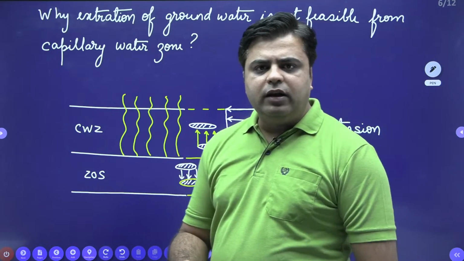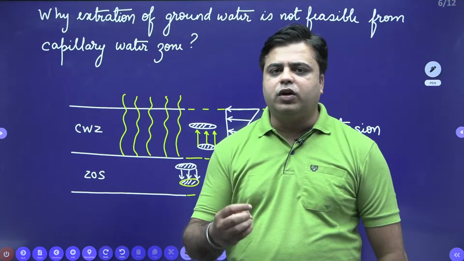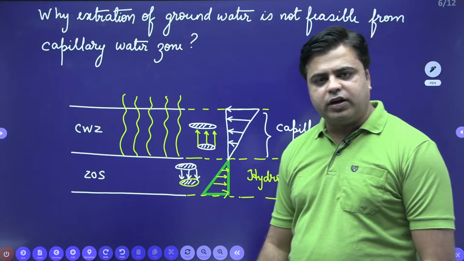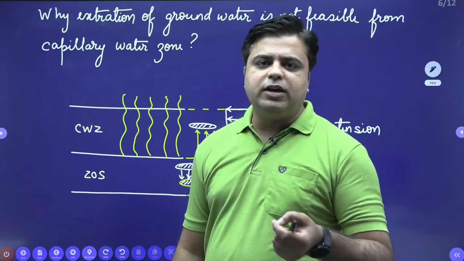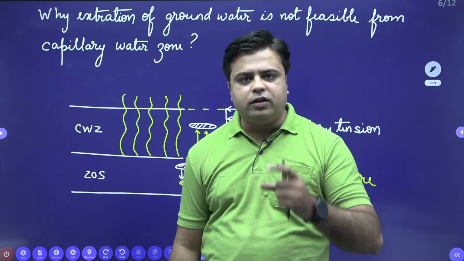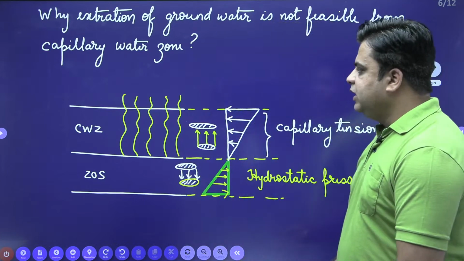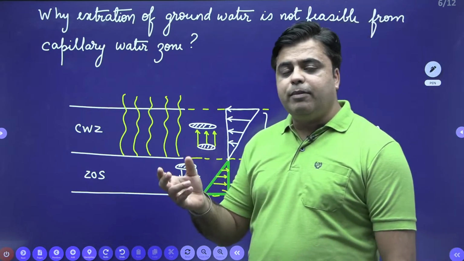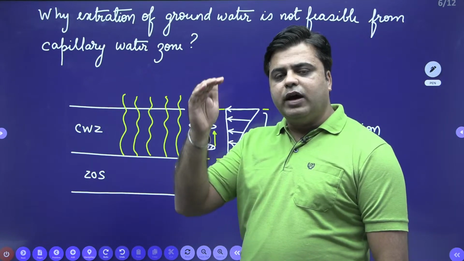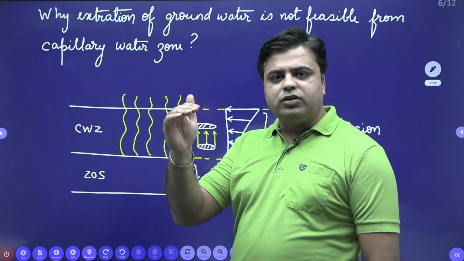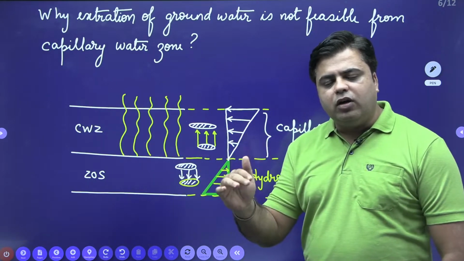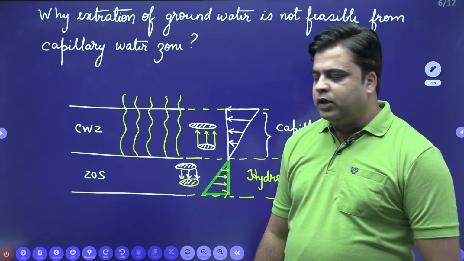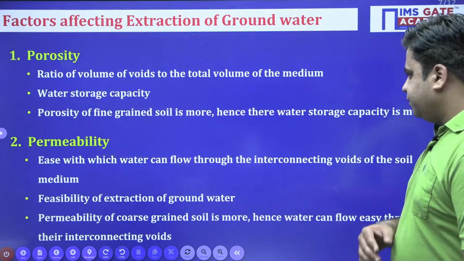Inside the ground level, there is only one zone from where underground water can be extracted, and that is the zone of saturation or the groundwater table zone. So wherever the groundwater table is present, we are going to extract the underground water from that zone itself. Okay. So these are the different layers if you move inside the ground level, where water can be present in different forms. You have the root zone, intermediate water zone, then the capillary water zone, then the groundwater table zone, and below that you have the zone of rock flowage. Okay. So this is about your groundwater table.